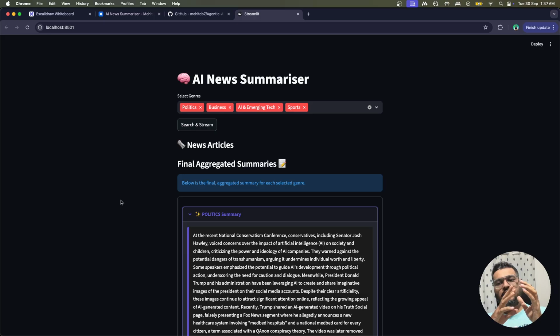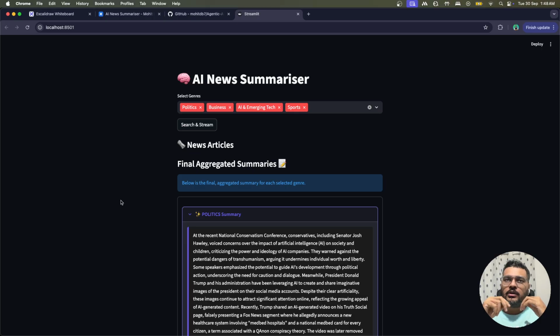Now, after that, we will give these items to the genre assigner, right? It will take each and every item and identify the genre for it. Then it will group those news items based on the genre. So let's suppose AI and news might have three items in it, and politics might have two items in it. Like this, it will do a grouping of those items, right?